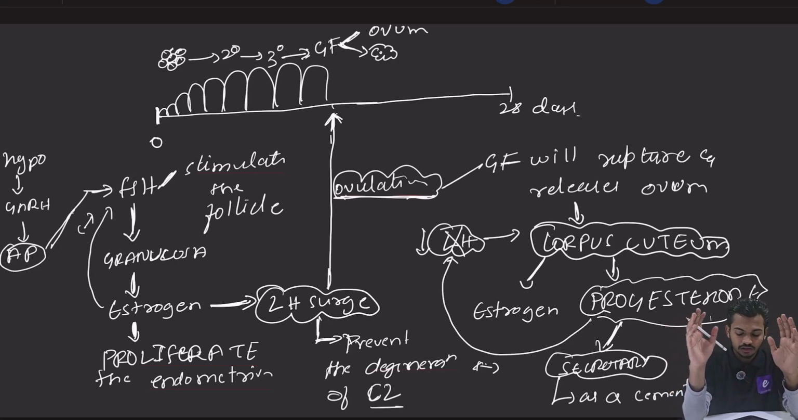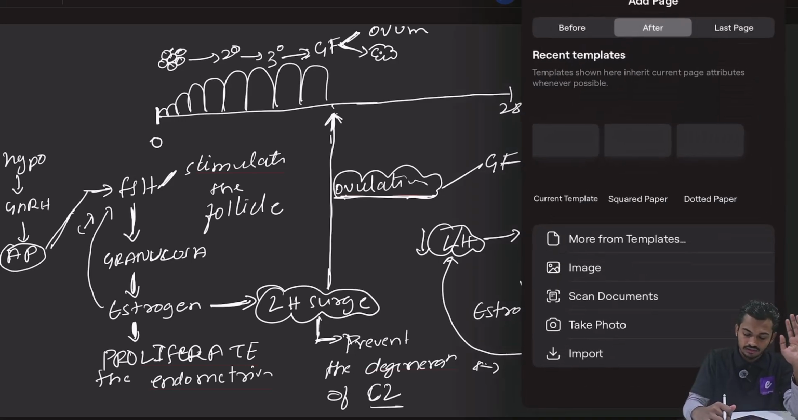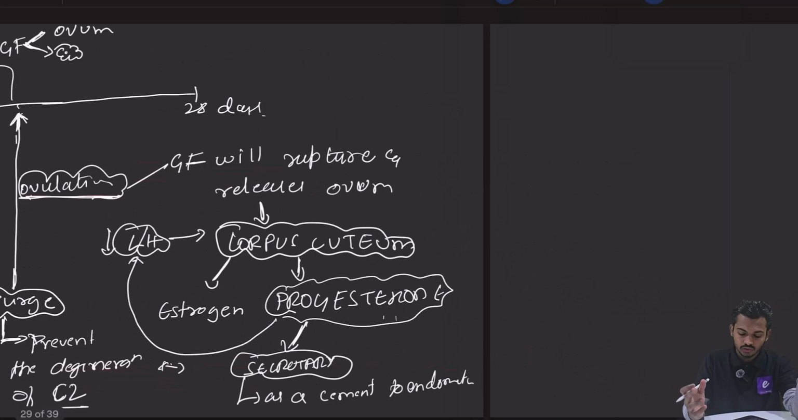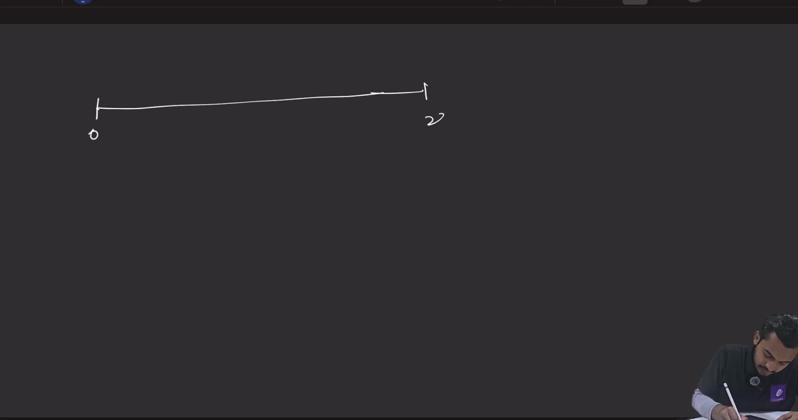Understood? Understood the whole story? We will revise it again. Once, if we revise, it is very good so that we can understand. So what will happen? So this is day 0 and this is day 28. So on day 0, from anterior pituitary gland, FSH will come. FSH will stimulate the follicles, right?